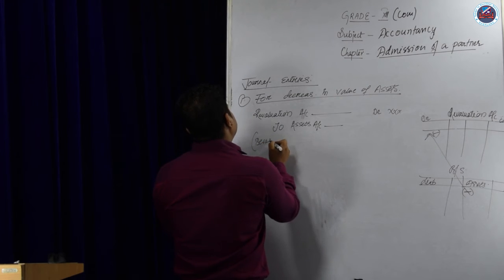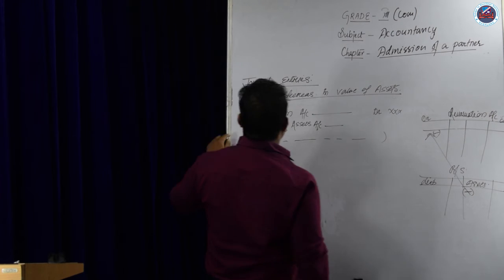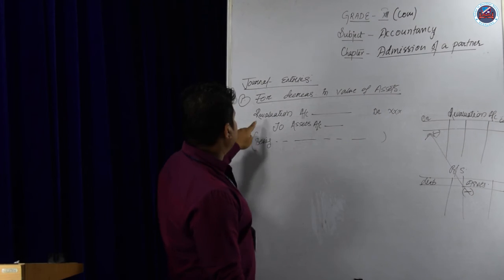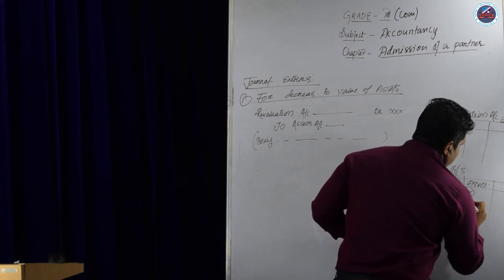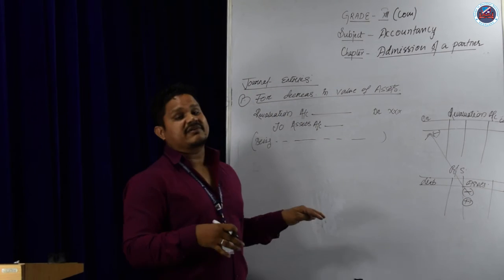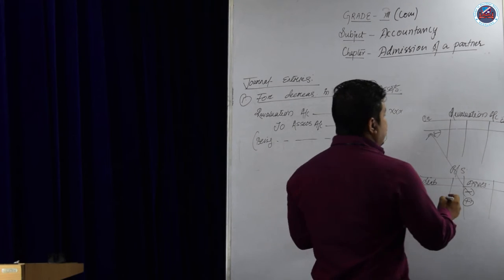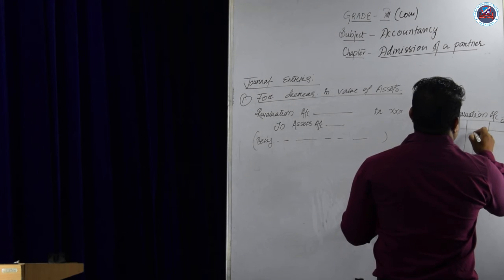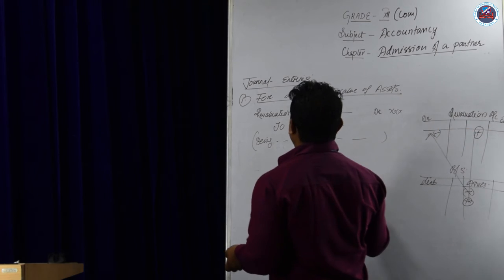Write the narration: being the asset is decreased, for decrease in the value of assets. Now, suppose the asset is increased, when the new partners come and they revalue the new balance sheet. Suppose the asset is decreased. So what will be the entry? Asset decrease means it's a profit and it's a nominal account. Profit will go to the credit side. So the entry will be like this.